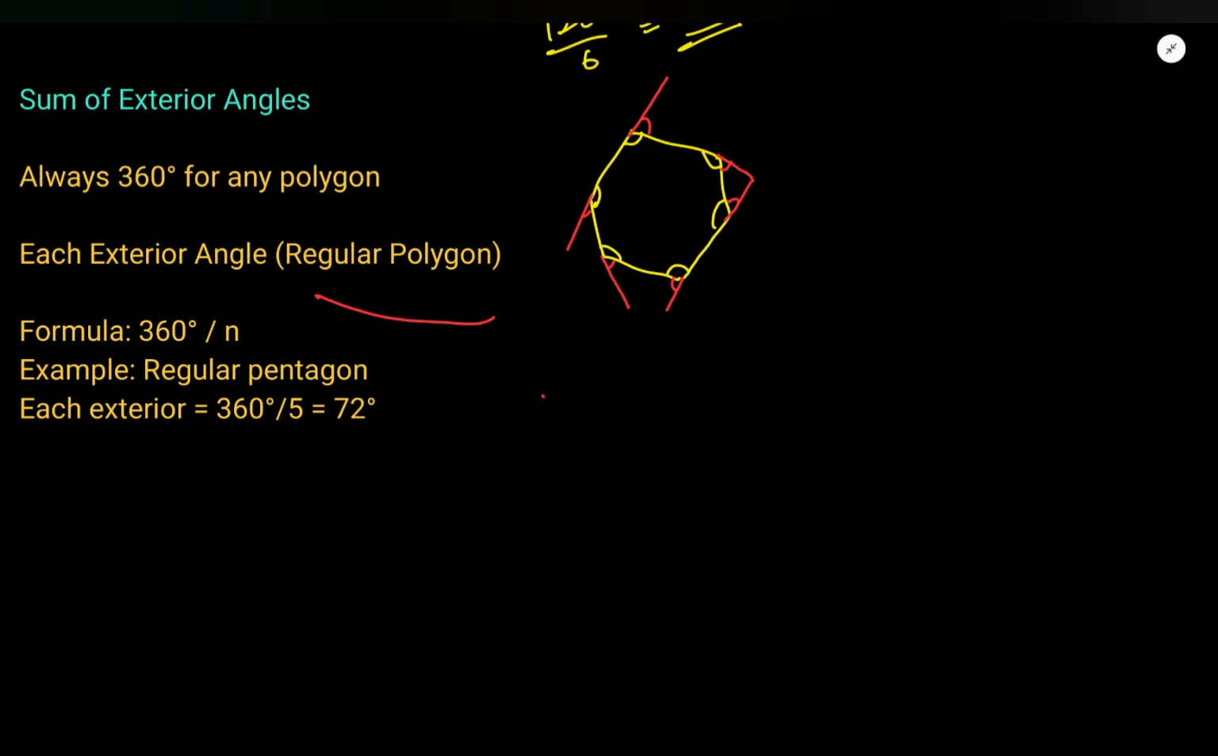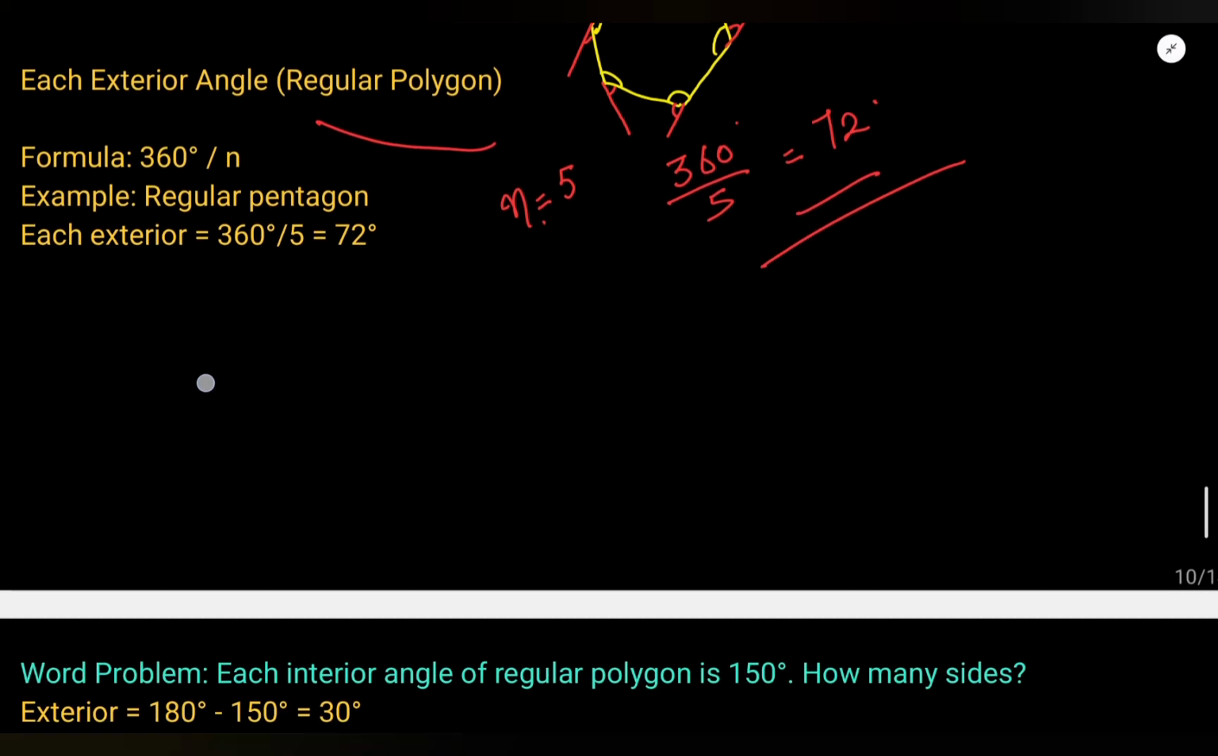Now they are asking what is the sum of exterior angles. This is a very simple and easy formula, 360 by n. So if it is a pentagon, n is 5 and each exterior angle is 360 by 5. What is 360 by 5? 72 degrees. Similarly we can find the measurement of the exterior angle in every regular polygon, whether it is a regular hexagon or heptagon or octagon. Okay, so these are polygons.